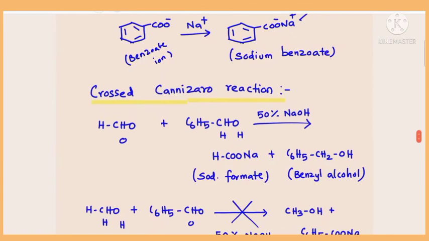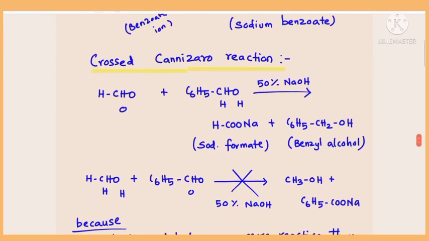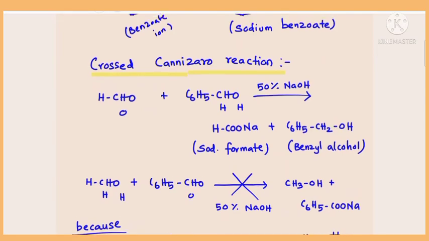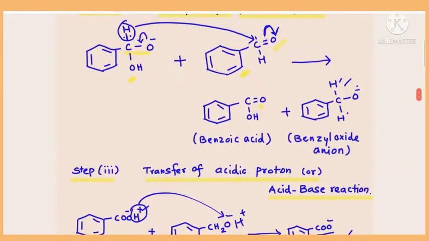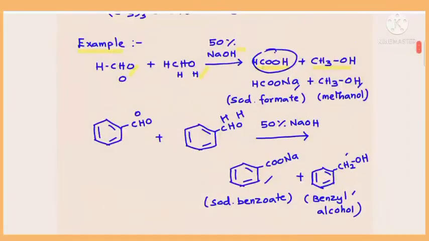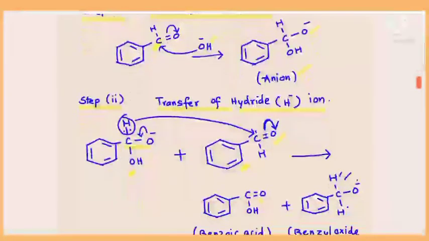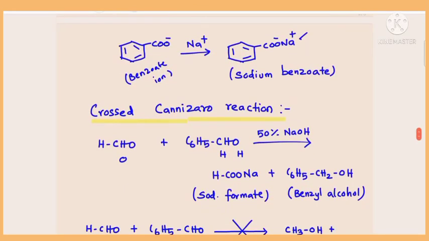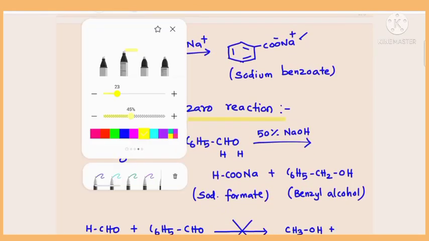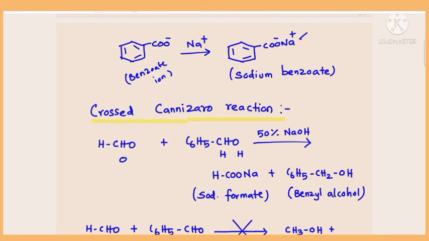There is one more reaction related to the Cannizzaro reaction, which we call the crossed Cannizzaro reaction. Whereas in simple Cannizzaro we use two aldehydes of the same kind, either two molecules of benzaldehyde or two molecules of formaldehyde, isn't it? If you use a mixture of aldehydes, one formaldehyde and one benzaldehyde, then that reaction is called crossed Cannizzaro reaction.